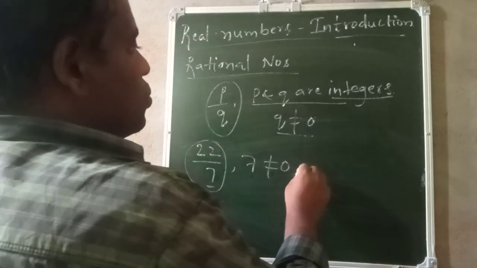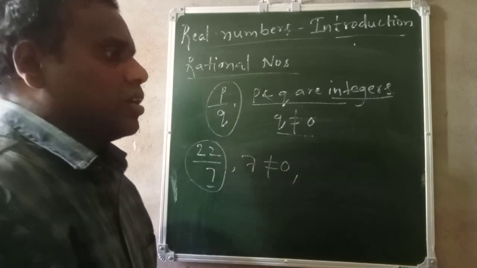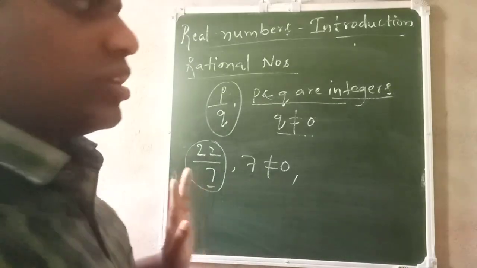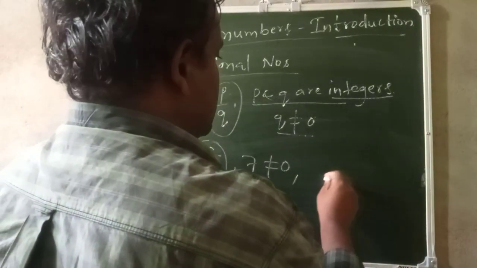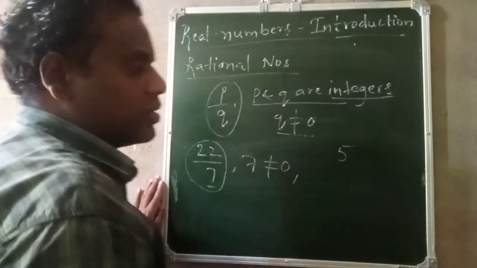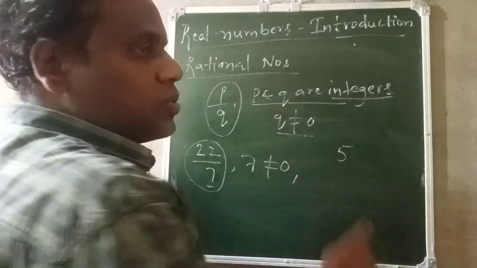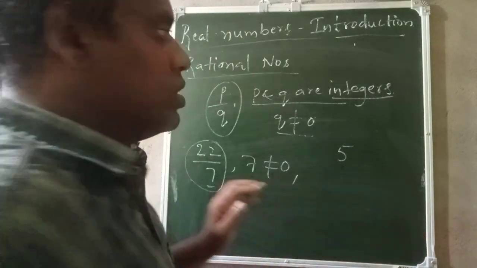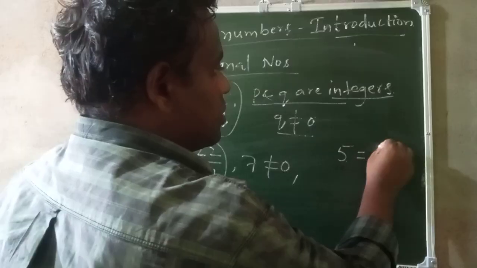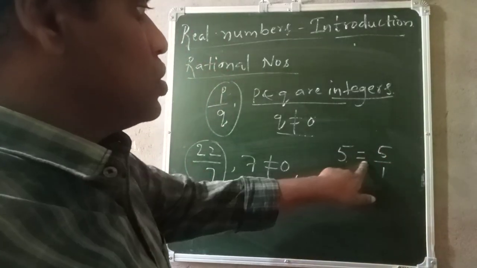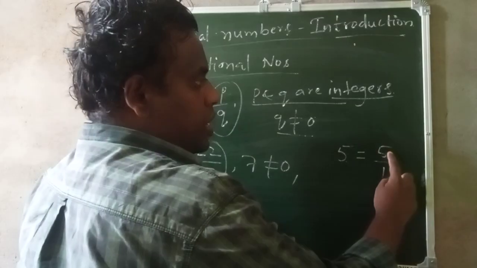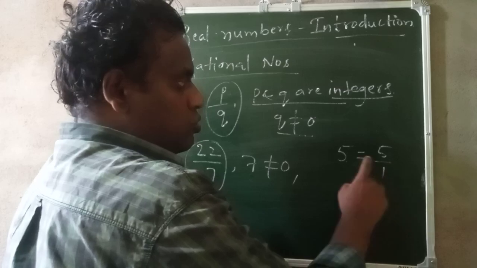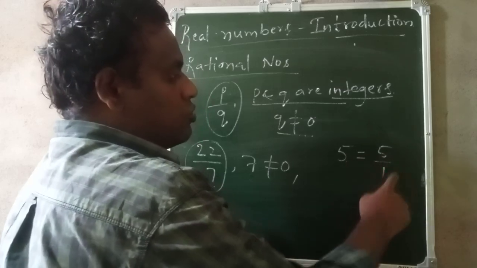You got it, right? So all natural numbers are rational numbers. For example, I will take 5. So 5 is a natural number, and it is also a rational number. How? See, this 5 can be written as 5 by 1, correct? 5 is equal to 5 by 1, because if we divide 5 by 1, we get 5 only. So 5 is equal to 5 by 1.